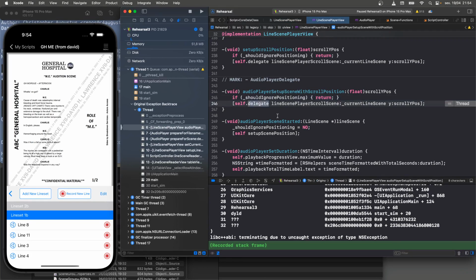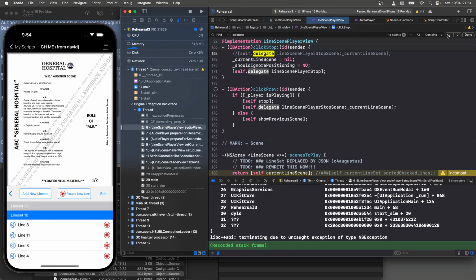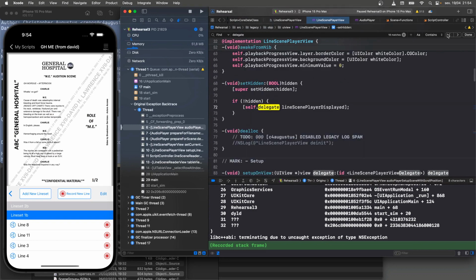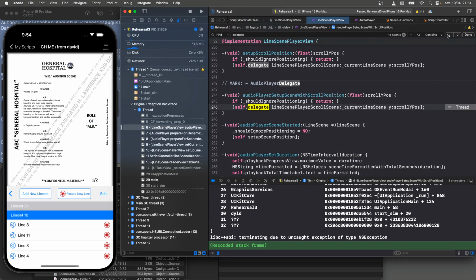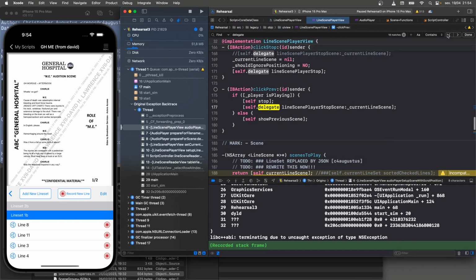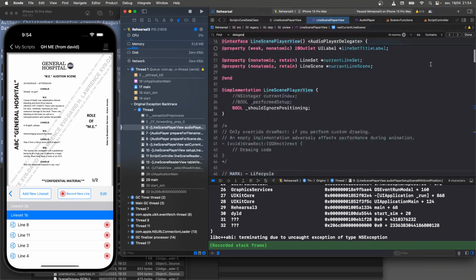And who is the delegate? We're going to look at the delegate here. Let's see who the delegate is. We go to the very top where the delegate is initialized. Sorry, I'm not doing a good job of this.